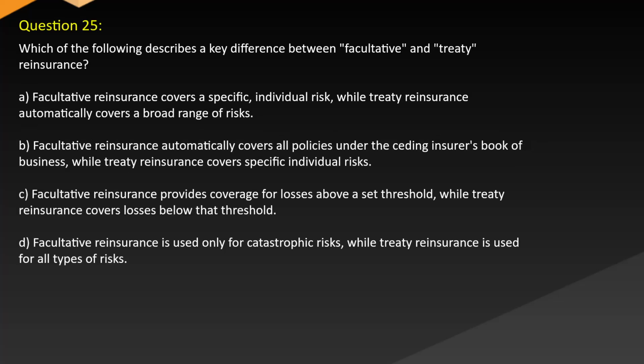Question 25. Which of the following describes a key difference between facultative and treaty reinsurance? A. Facultative reinsurance covers a specific individual risk, while treaty reinsurance automatically covers a broad range of risks. B. Facultative reinsurance automatically covers all policies under the ceding insurer's book of business, while treaty reinsurance covers specific individual risks. C. Facultative reinsurance provides coverage for losses above a set threshold, while treaty reinsurance covers losses below that threshold. D. Facultative reinsurance is used only for catastrophic risks, while treaty reinsurance is used for all types of risks.